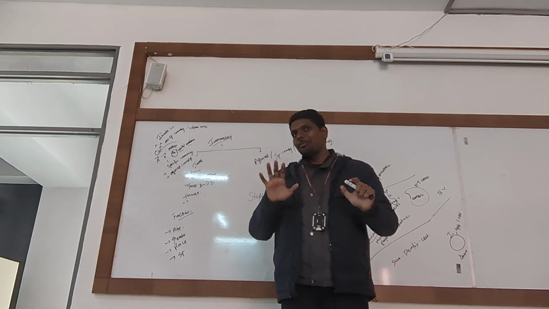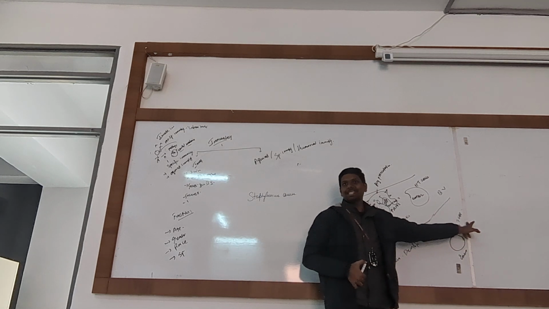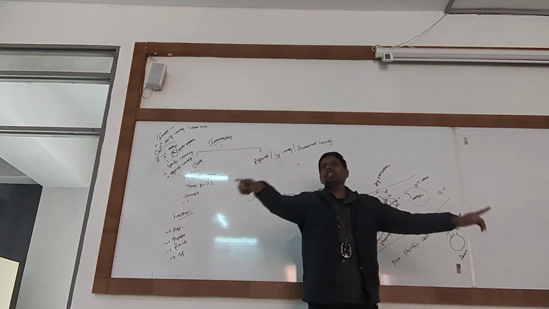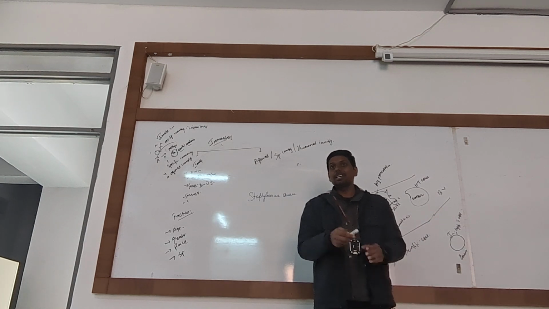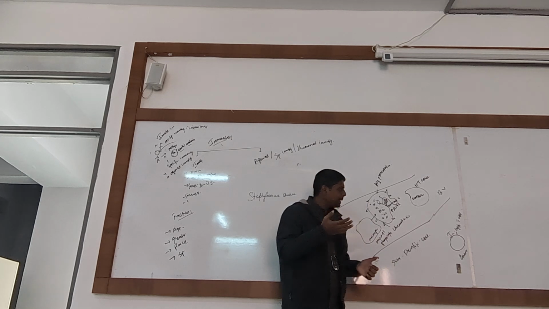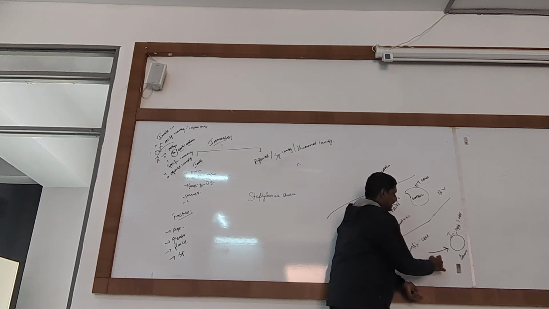So there is a problem with cytotoxic T cell. That's why this cell is called a cytotoxic T cell. If this cell recognizes a pathogen, it will kill the surrounding cells also. It is a cytotoxic, cell-toxic cell. That is why this cytotoxic T cell is always regulated by a regulatory T cell.